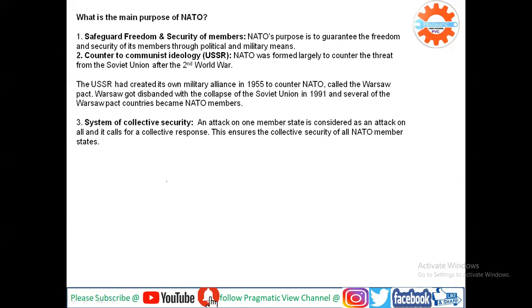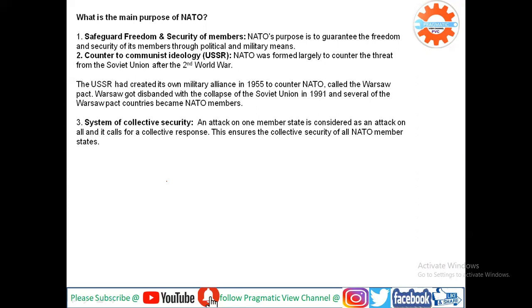When the Soviet Union disintegrated, the independent countries that separated from it also joined NATO.